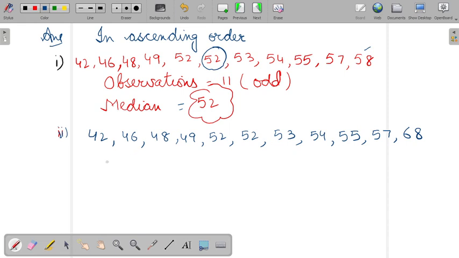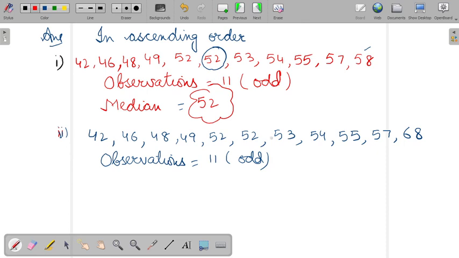Okay. Now again you have to find the median. So what do you have to do? You have to count the number of terms. The number of terms, again here, is 11, which is odd. So what will you do in odd?